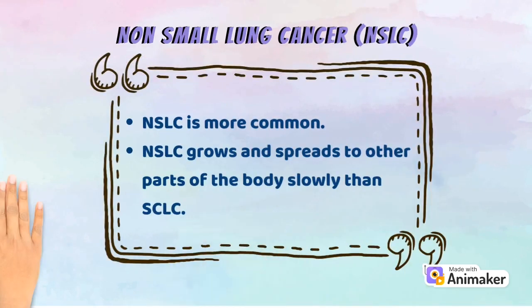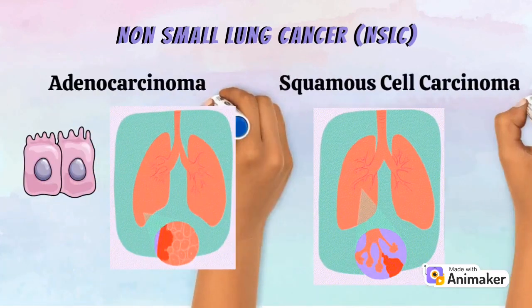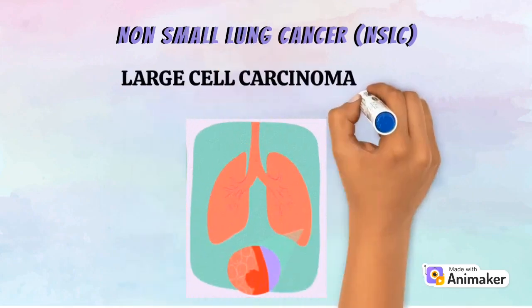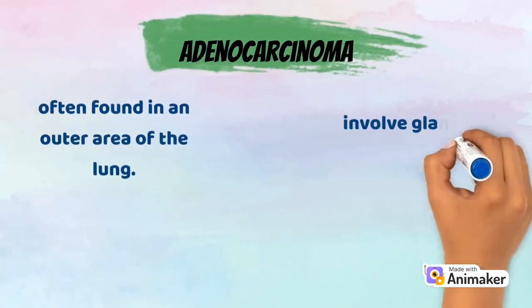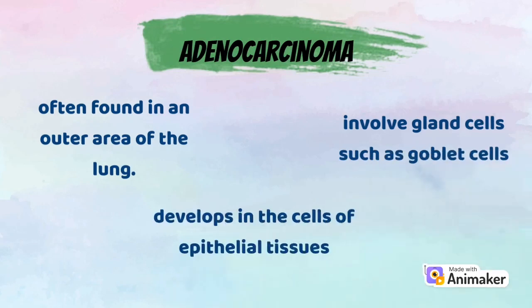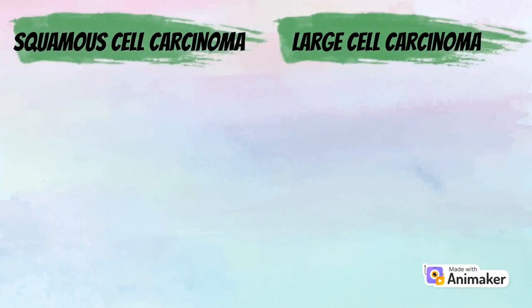Non-small cell lung cancer is more common and it grows and spreads to other parts of the body slower than small cell lung cancer. There are 3 types of non-small cell lung cancer, which are adenocarcinoma, squamous cell carcinoma, and large cell carcinoma. Adenocarcinoma is often found in the outer area of the lung. It involves gland cells such as goblet cells and it develops in the cells of epithelial tissue.